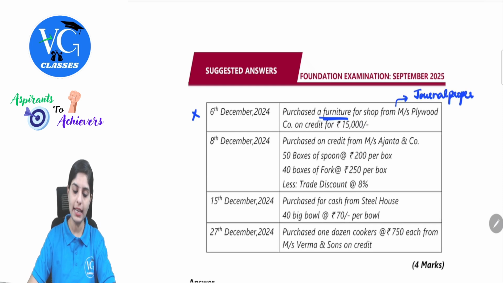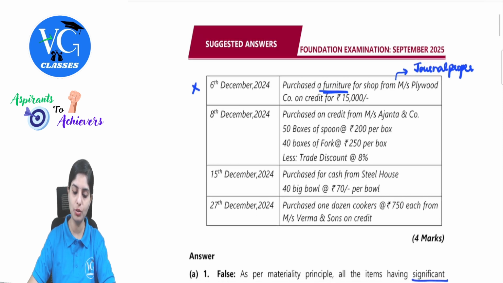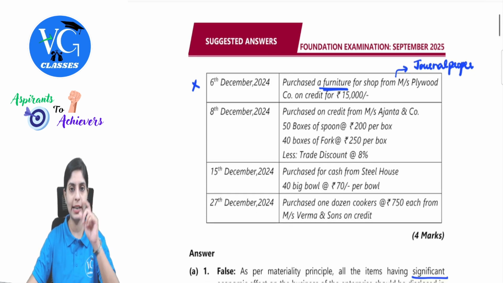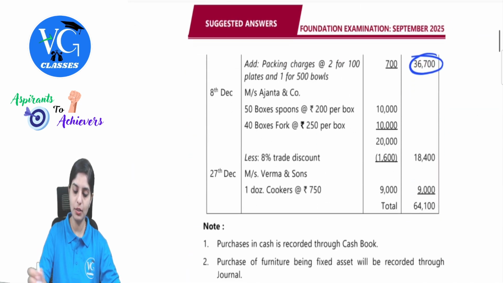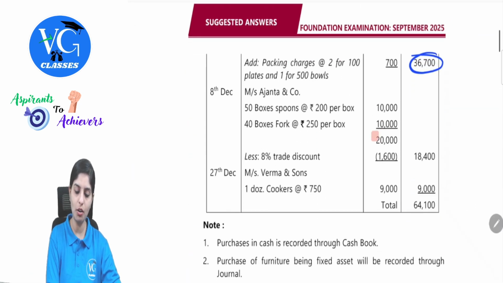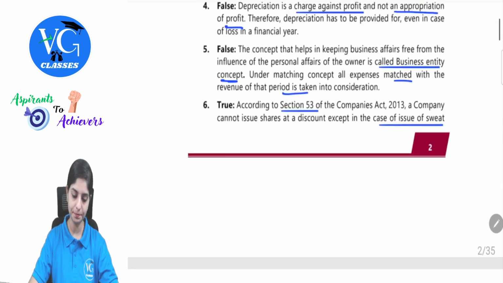Next, on 8th December, purchased on credit from Anjana and Co. 50 boxes of spoons at 200 per box. So we will write this in the description: 50 boxes into 200. Then there is 40 boxes into 250. So this total will be 20,000. On this, there is 8% trade discount. So the net amount here will be 18,400.